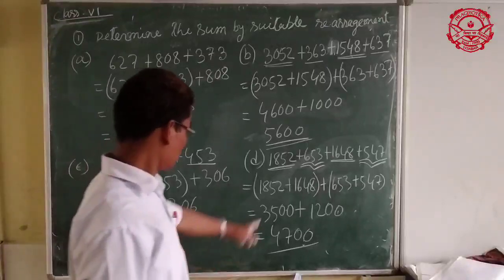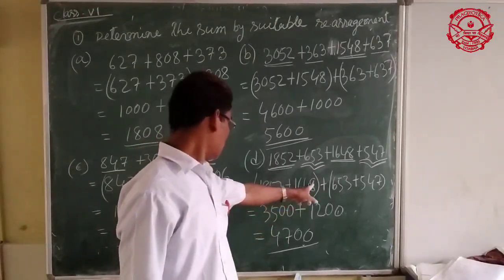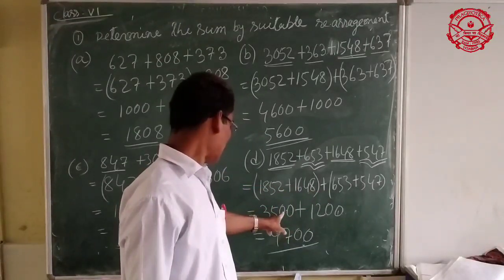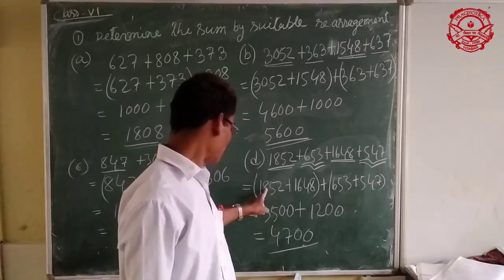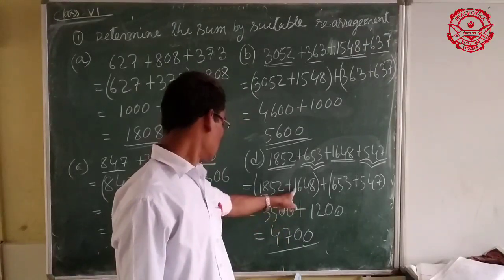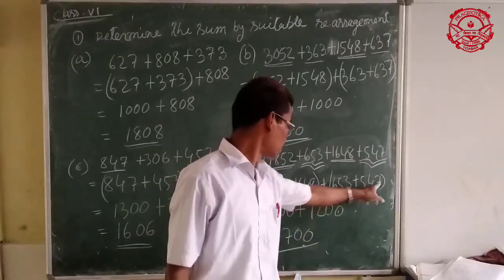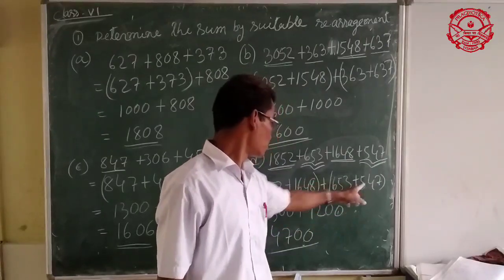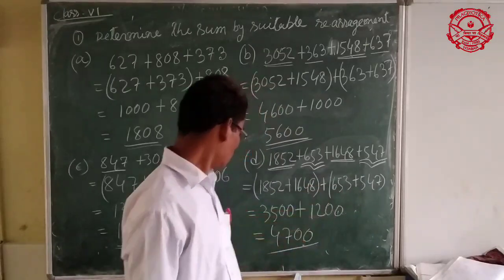So addition of this and this: 8 plus 2 equal to 10, carry 1, 5 plus 5 plus 5, 10, 0, carry 1, 7 plus 8, 15, 5, carry 1, 2 plus 1 equal to 3. Now addition of 3 plus 7 equal to 10, carry 1, 5 plus 5 equal to 10, carry 1, and 5 plus 6 equal to 12.